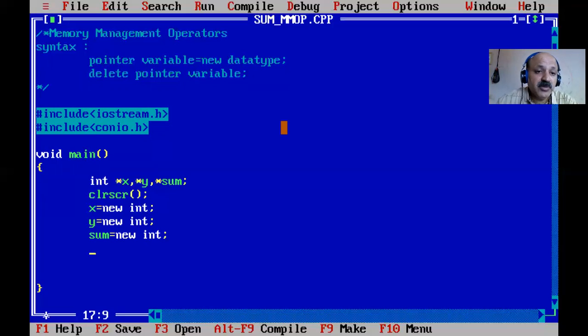And what is the difference between new and delete, the memory management operators, and the malloc function? Or we can say, malloc function versus new operator.